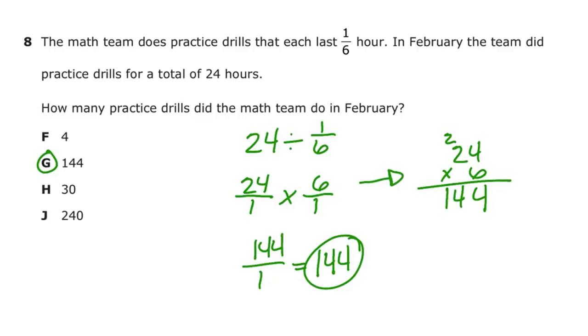Now we're multiplying because we flipped 1/6 and turned it over to 6 over 1. So now we have 24 over 1 times 6 over 1. When you multiply that, you're going to get 144, and that's going to be over 1. As you should know, any number divided by 1 is itself. So that gives us an answer of 144.